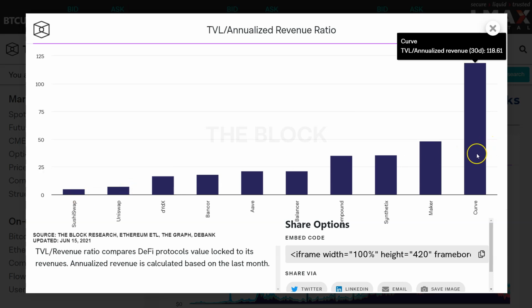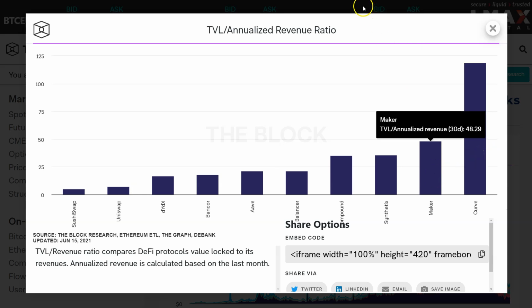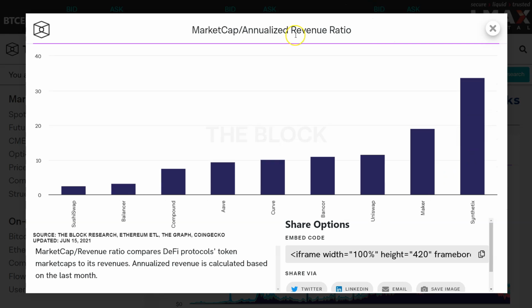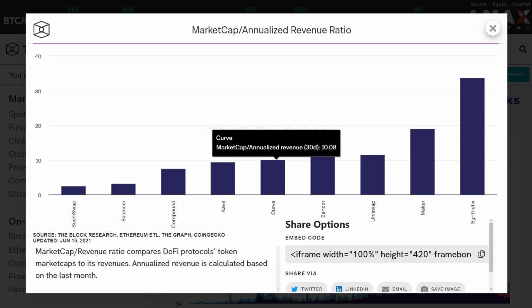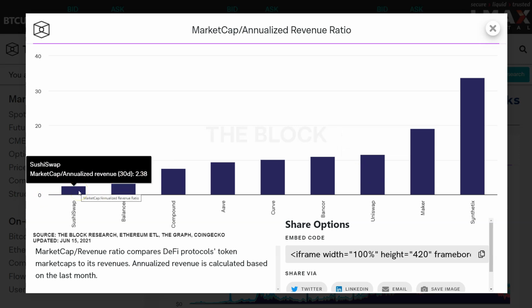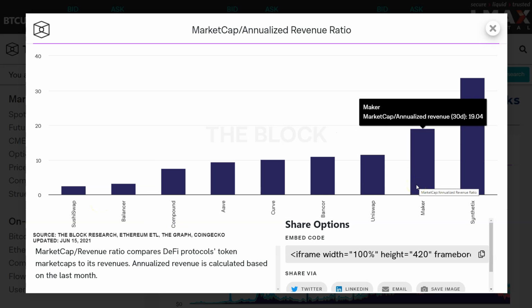Or you could say, Curve looks like it has way too much TVL for its revenue, and that's going to affect my decision in one way or the other. You can also look at, like I said, market cap versus annualized revenue, a PE ratio type of analog, and you can say Uni sits here, Sushi sits here. I don't have any bias towards one or the other, but when we're looking at all the data together, this is one thing you can look at.